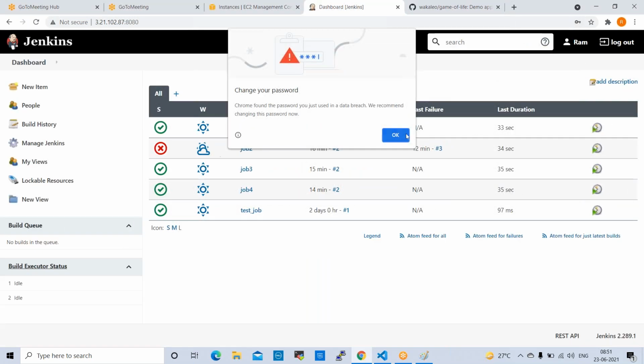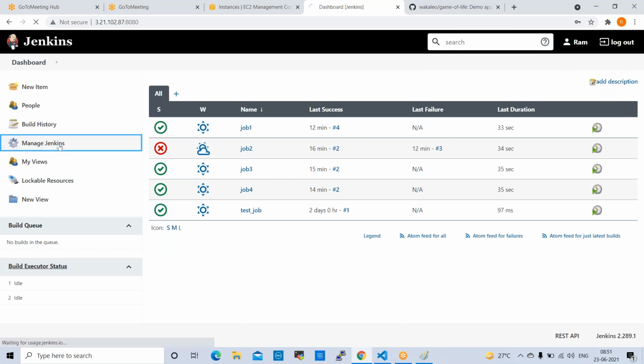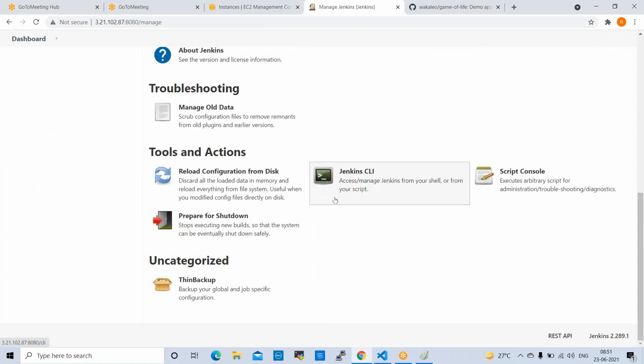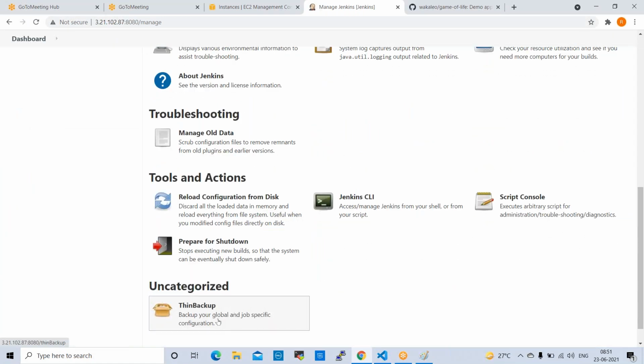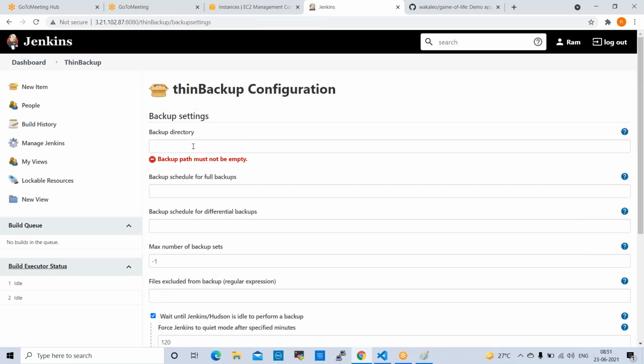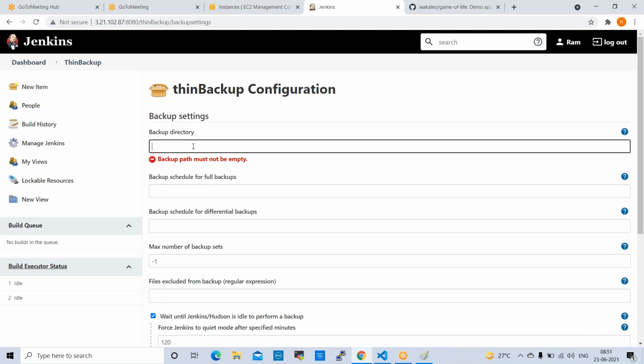Once we install the plugin, you can go to Manage Jenkins, go down here, and the Thin Backup icon is available. See here, this is Thin Backup. Open this. Now we need to configure the backup here. Where do you want to take this backup? Go to settings, click on settings. In these settings, we need to give some path.